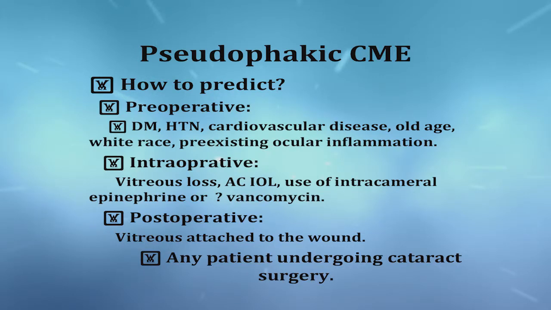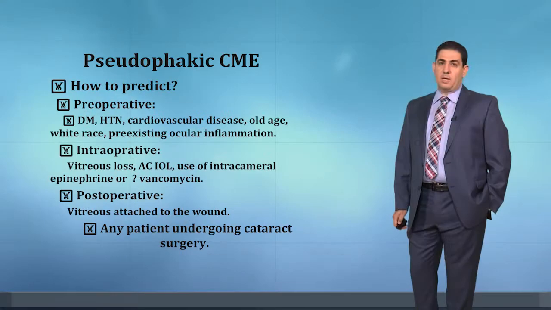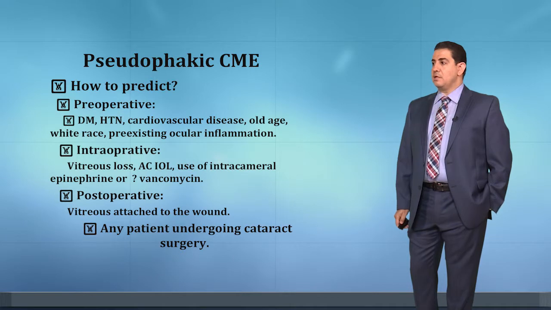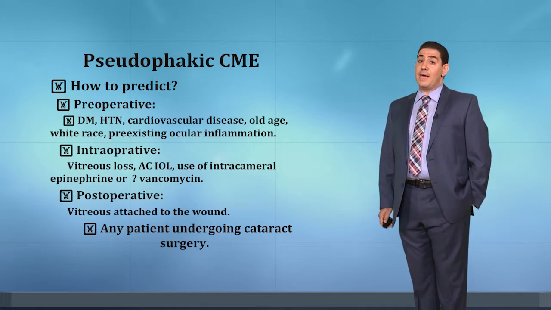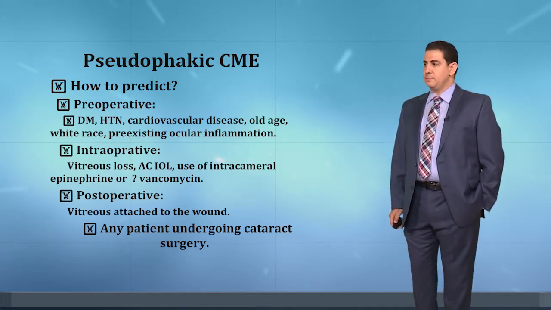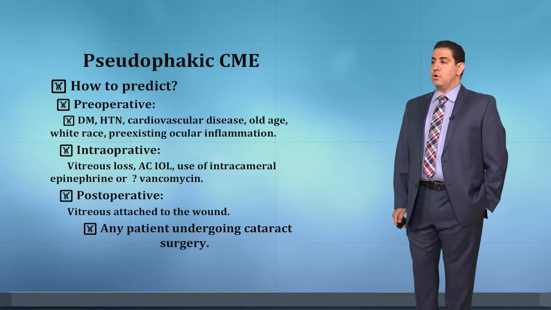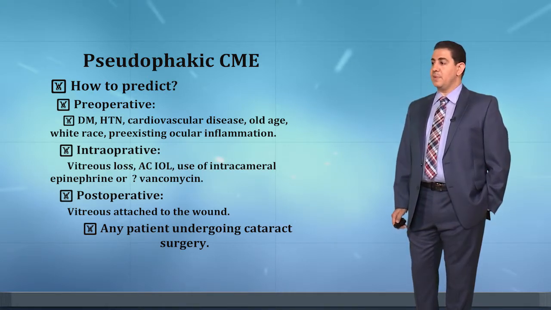How do we predict pseudophakic cystoid macular edema? Preoperative risk factors include diabetes mellitus, hypertension, cardiovascular disease, old age, white race, and pre-existing ocular inflammation like uveitis. Intraoperative factors include vitreous loss, anterior chamber IOL, and use of intracameral epinephrine and vancomycin. Postoperatively, if the vitreous is attached to the wound, you must suspect it.